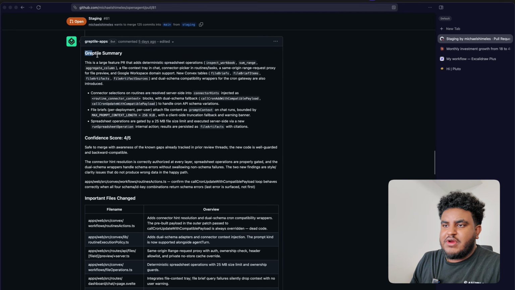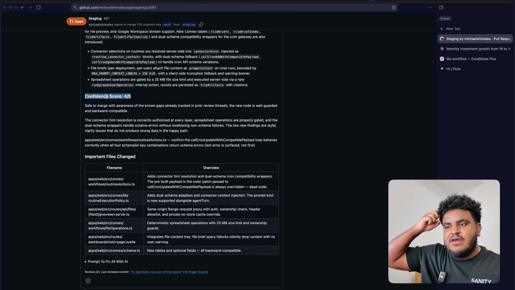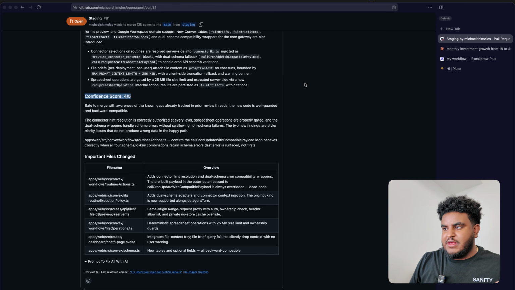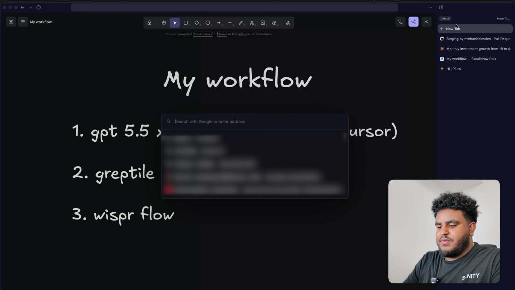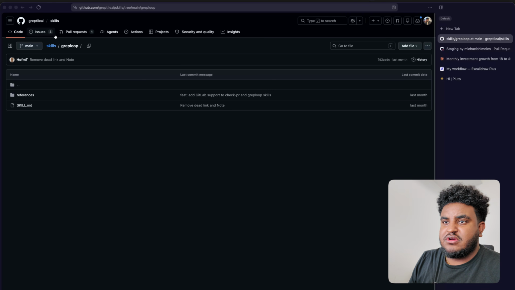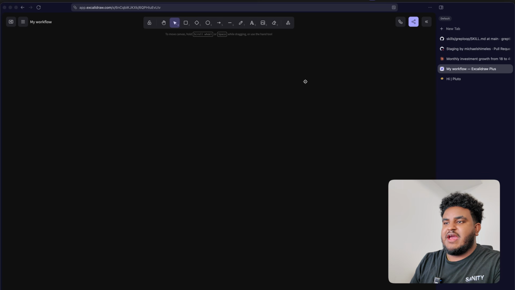Now, what's cool with Grep, you get the summary and you get this confidence score. Right now, this is a 4 out of 5. Anything 4 out of 5 and higher, 5 out of 5 being the best, is good enough for me. But what's cool about Grep Loop, and if you haven't had it set up already, you literally just go to Greptile's repo, find their skills, and the Grep Loop skill is what you want. And essentially how Grep Loop works, I can diagram this for you.